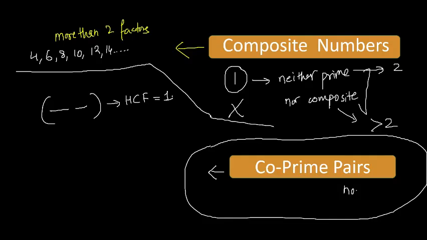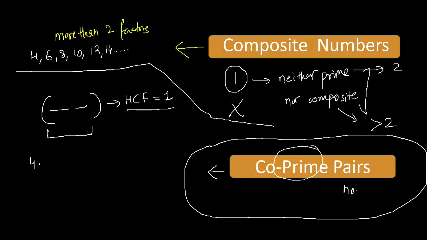It means their highest common factor is 1. Their HCF is 1. So it is not related with prime. There is no relation with prime here. Some students get confused about prime and co-prime.